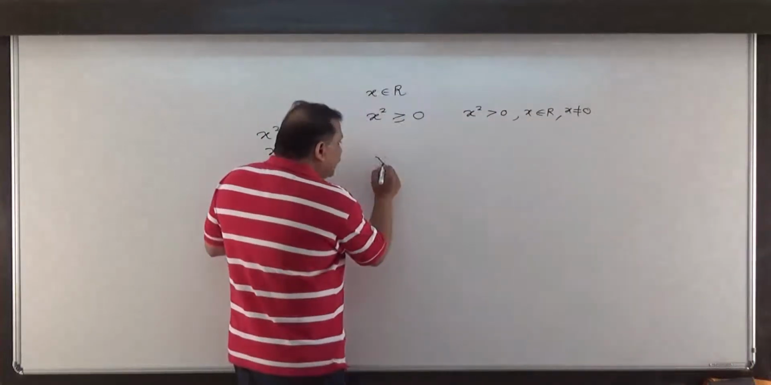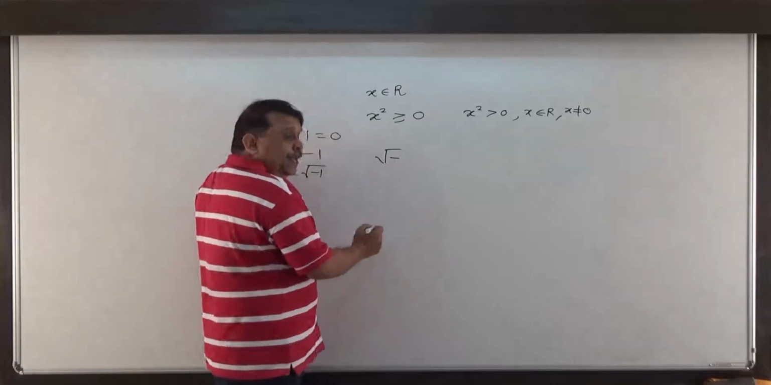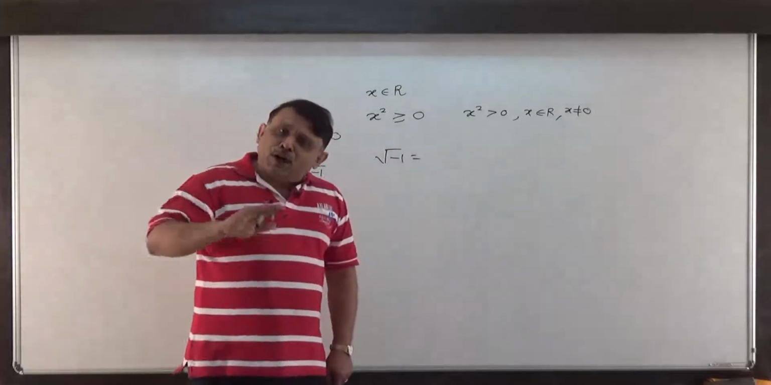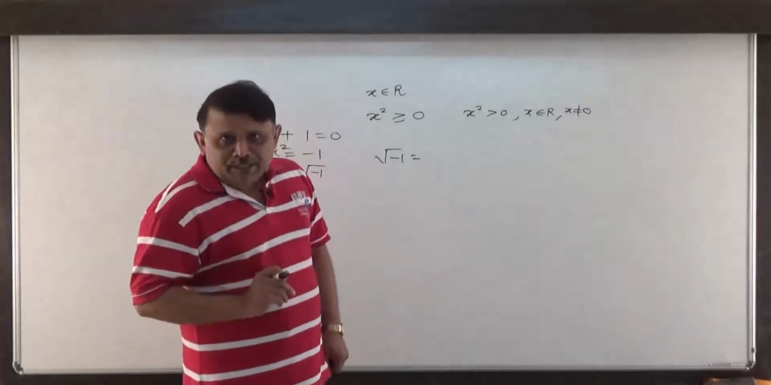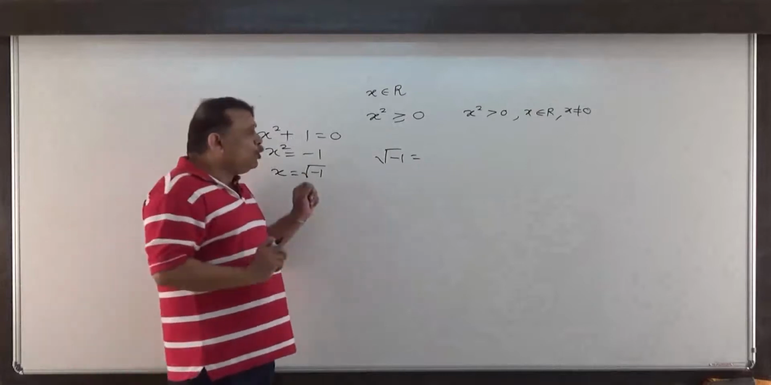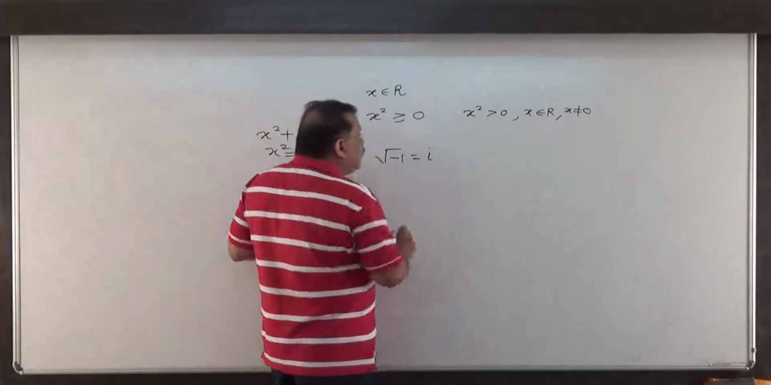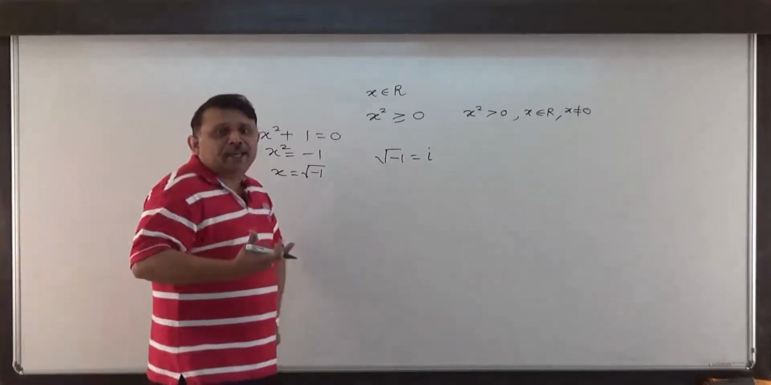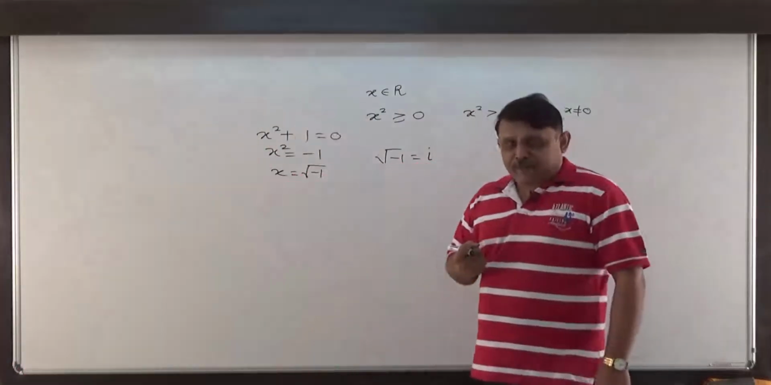Root of minus 1 is a number which is not real, and one which is not real may be called what? Imaginary. Let's use the initial letter i to denote root of minus 1. So i equal to root of minus 1 is a new number existing in the system of numbers.